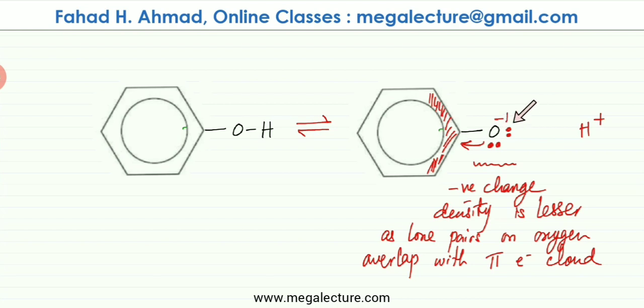If the negative charge is not very strong, it's not going to attract H plus ions that strongly. So if they're not attracted to this negative charge very strongly, there would be more chances of the H breaking off. The reverse reaction would not be happening as frequently as in alcohols. Remember, in alcohols, the negative charge was much stronger, so if the H plus broke away, it would immediately get attracted back and become undissociated.